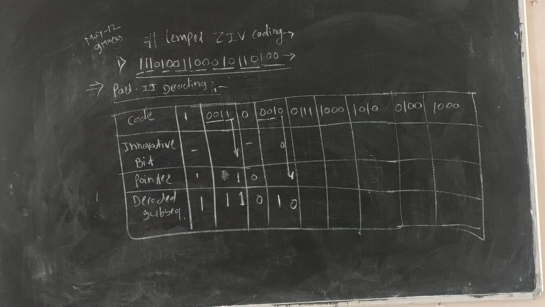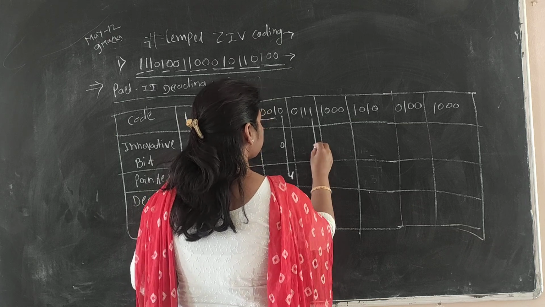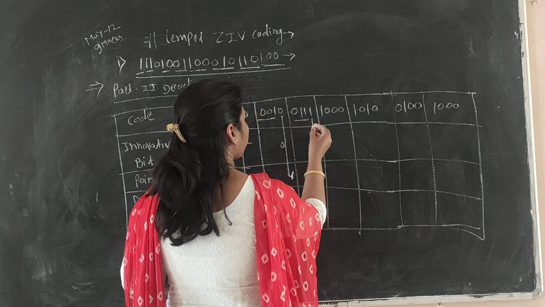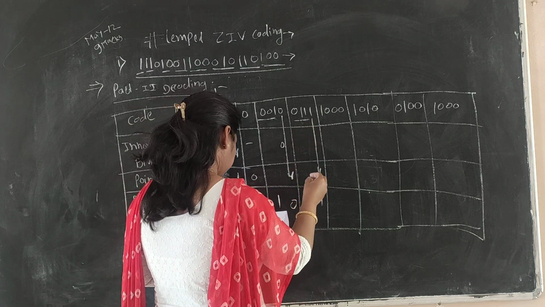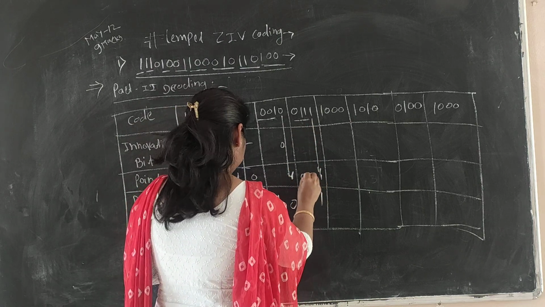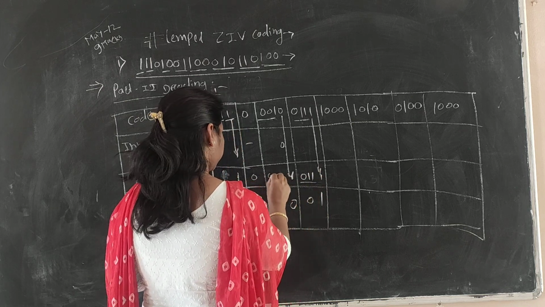Next, all these MSB bits we can take as it is, the pointer 0, 1, 1 is nothing but a 3, and in the table for 3, we have 0, 1, 1 at the position of 0.